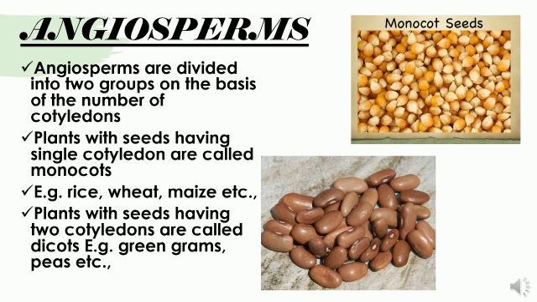Plants with seeds having two cotyledons are said to be dicots. Examples are green gram, peas, etc. If you soak peas or green gram in water overnight and remove the seed coat, you can see two cotyledons are present. You can separate the two cotyledons, right? Here in the picture you can notice monocots and dicots.